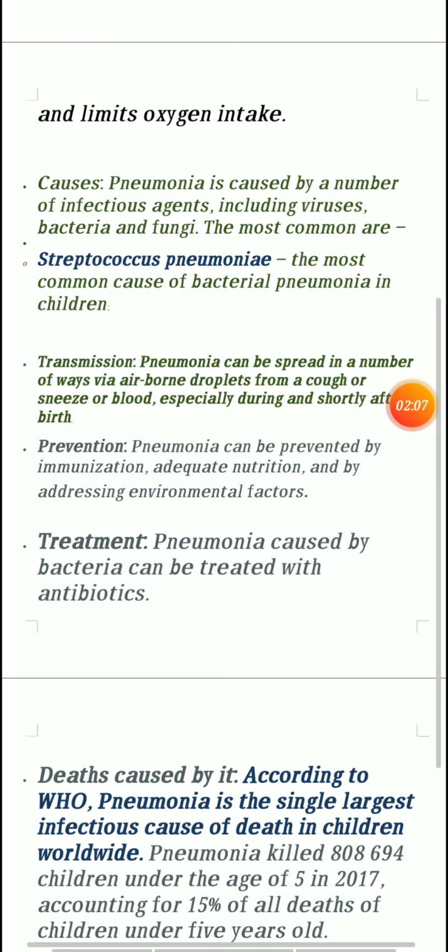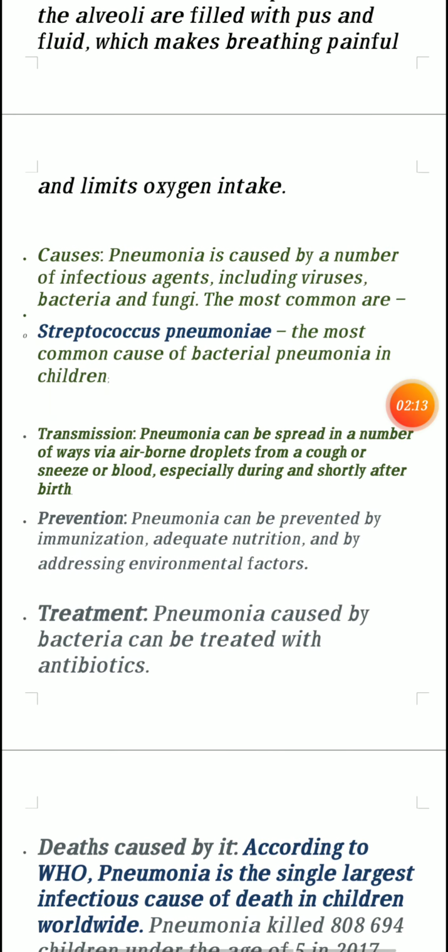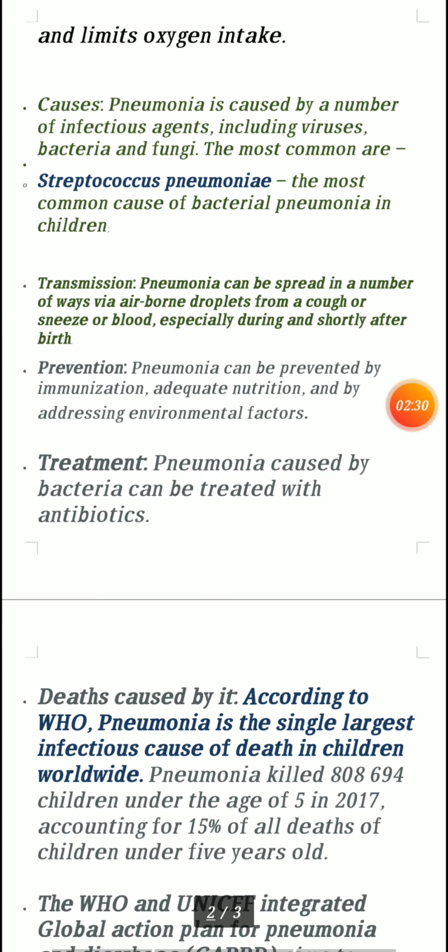Streptococcus pneumoniae is the most common cause of bacterial pneumonia in children. Another is Haemophilus influenzae, which also occurs through bacteria, but this is the second most common. We won't study that here. Streptococcus pneumoniae is the most popular bacterial pneumonia.